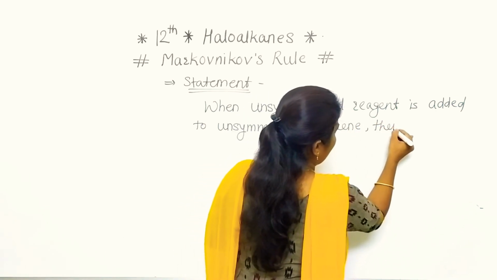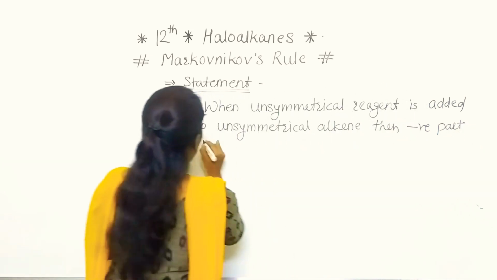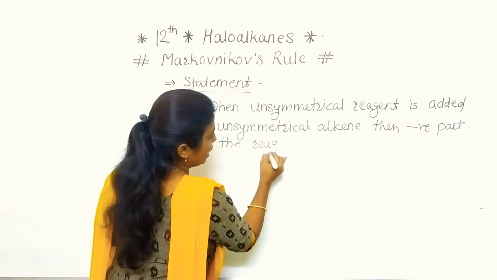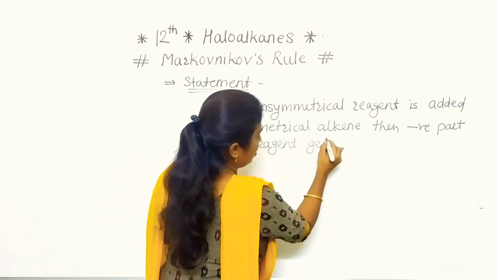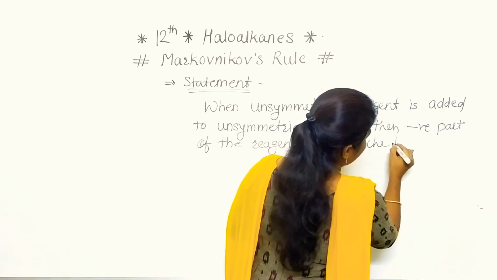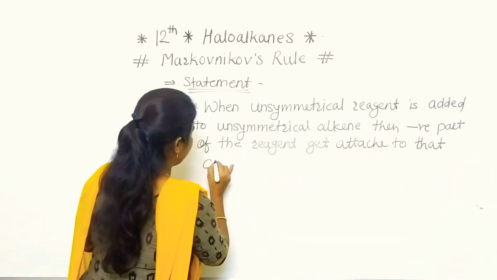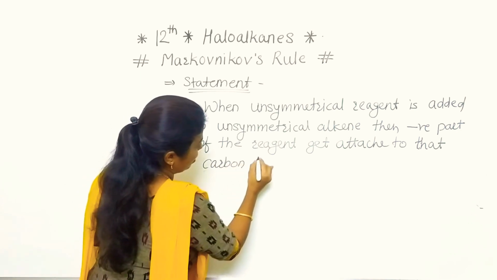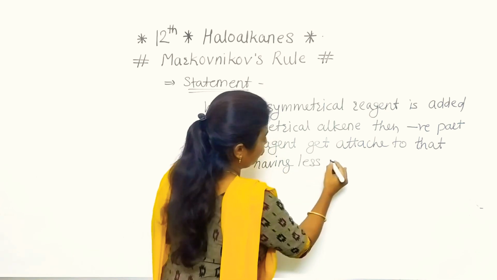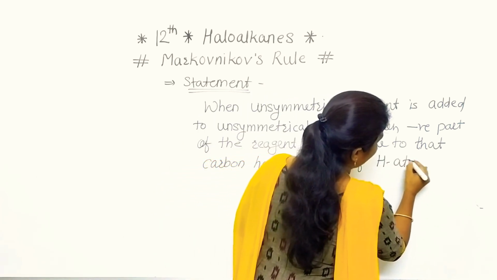then the negative part of the reagent gets attached to that carbon having less number of hydrogen atoms.